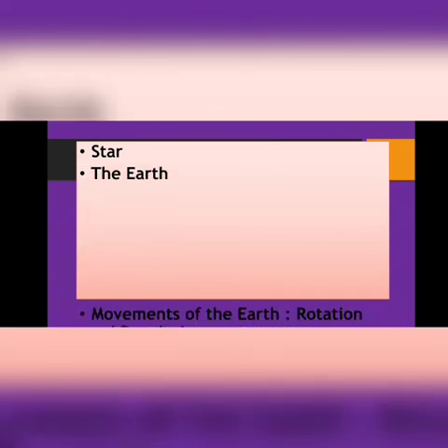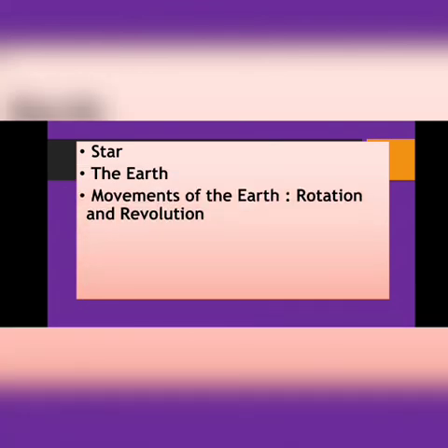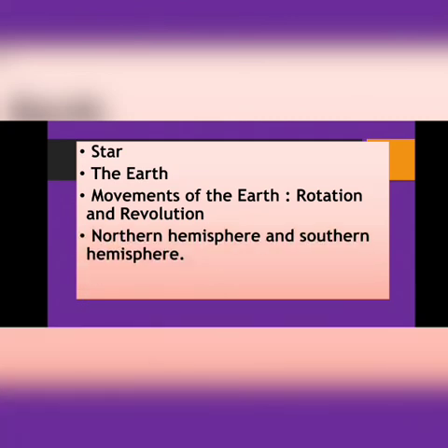All what we discussed today. Today we discussed about stars, the earth, movements of the earth, rotation and revolution. In our next class, we will discuss question answers of this chapter. So that's all for today.